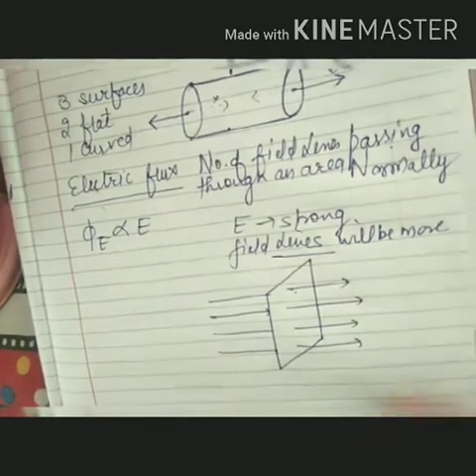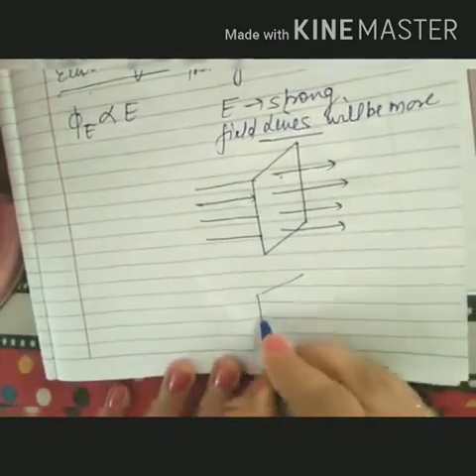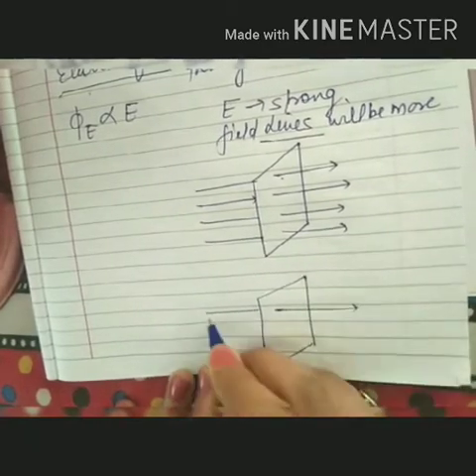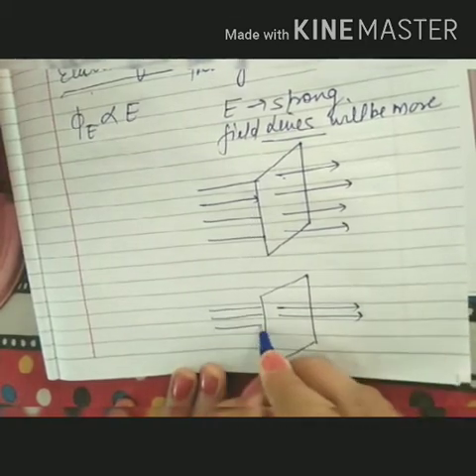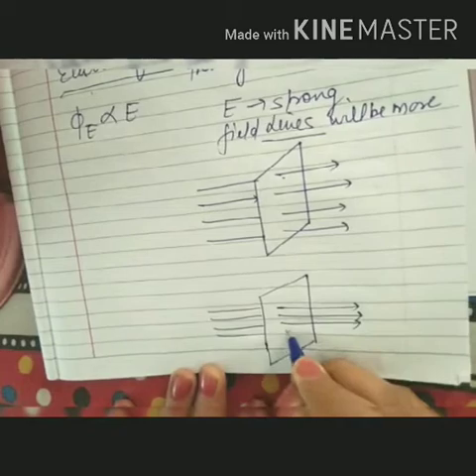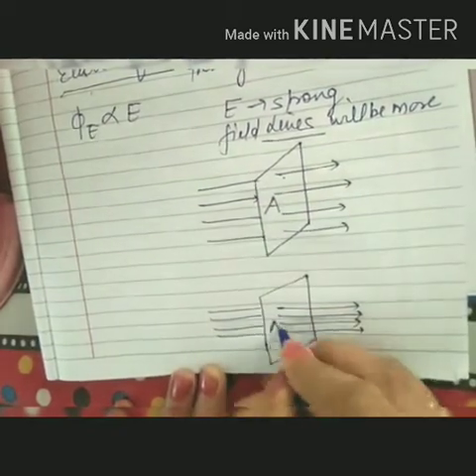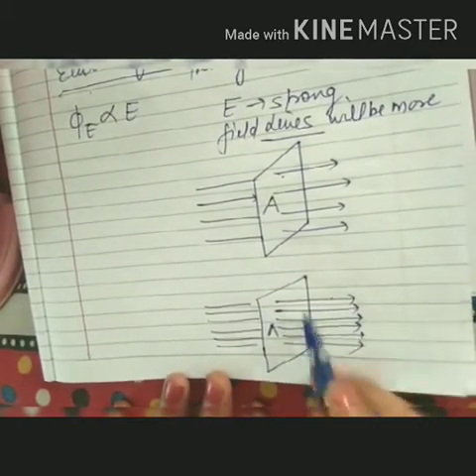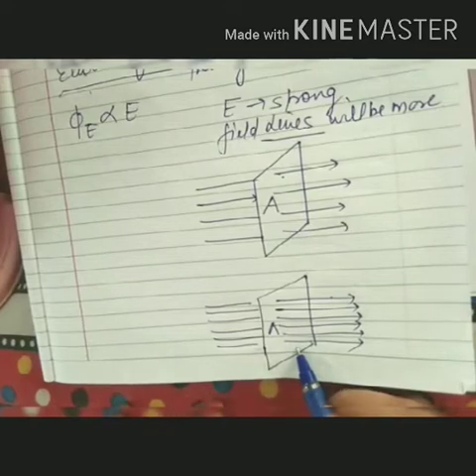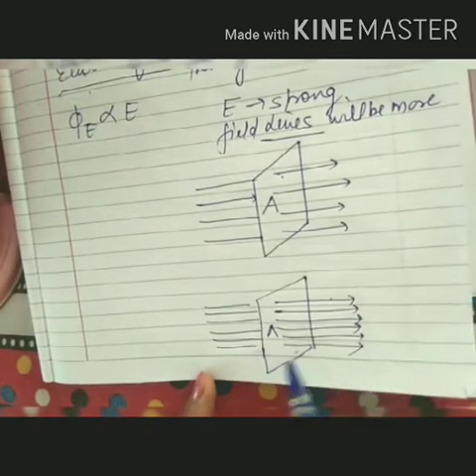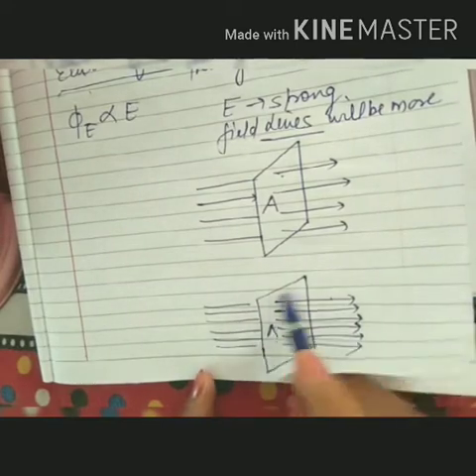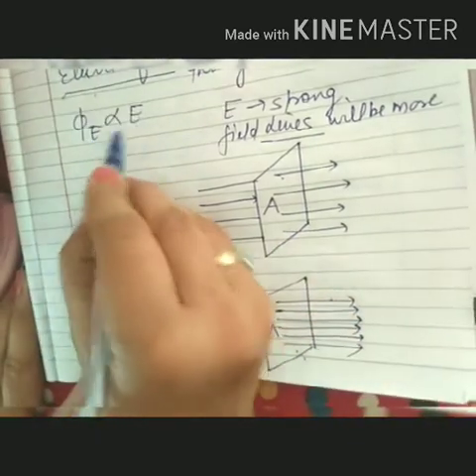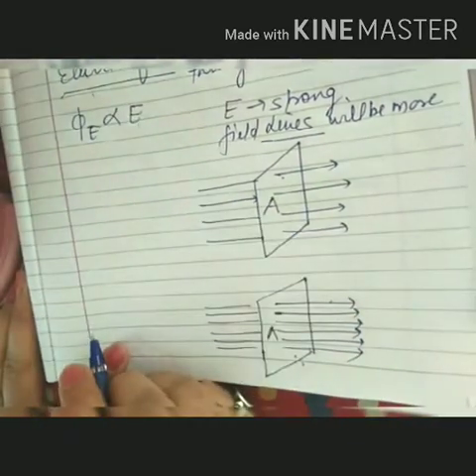If for the same area I am taking electric field lines overcrowded, then what will happen? Number of field lines passing through same area A will be more. What conclusion have you got? Number of field lines passing through an area depends upon electric field. Stronger the electric field, more will be the number crossing. Weaker the electric field, less will be the number crossing. It means it depends upon, number one, electric field in that area.